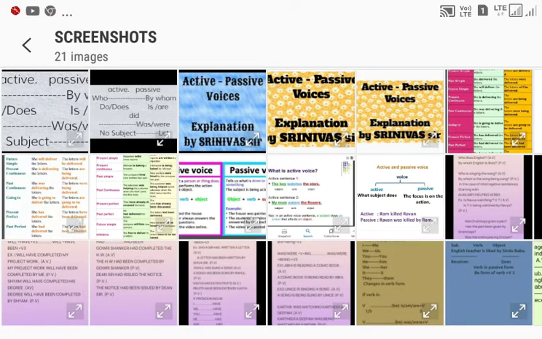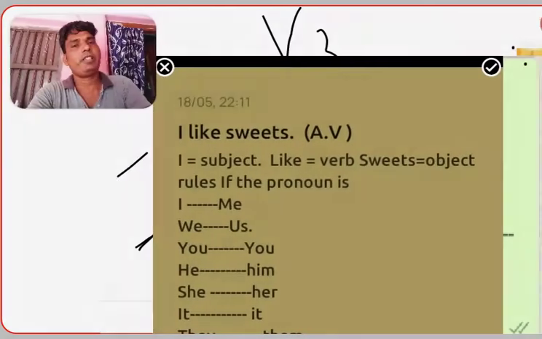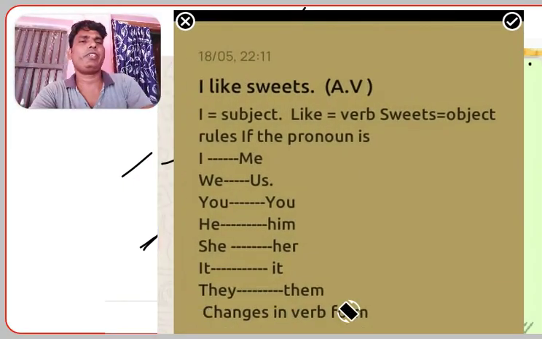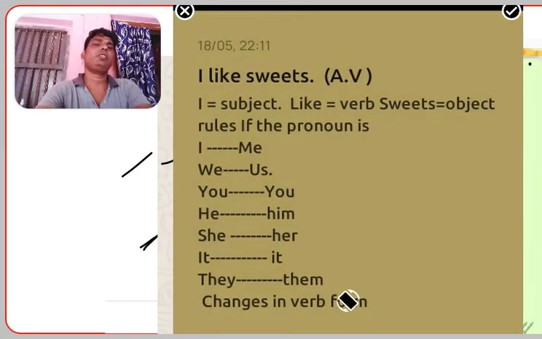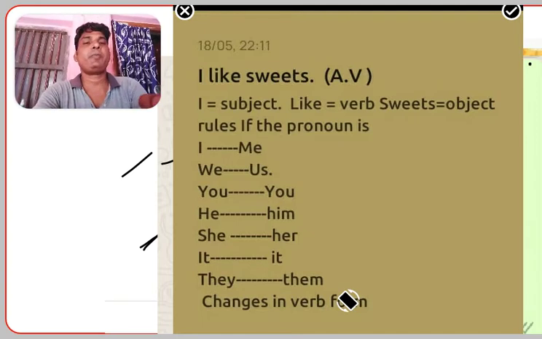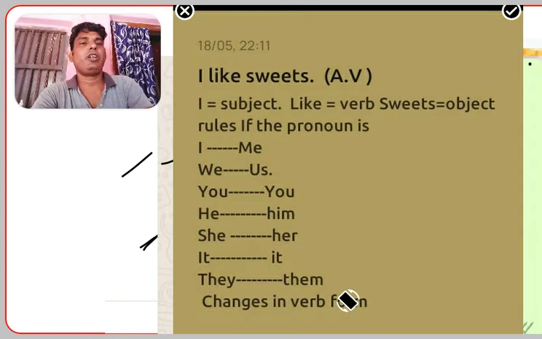Now, take this example: I like sweets. Which tense is this in? Simple present tense. Here I is the subject, like is the verb and the object is sweets. How can we write the passive form? The sweets are liked by me.